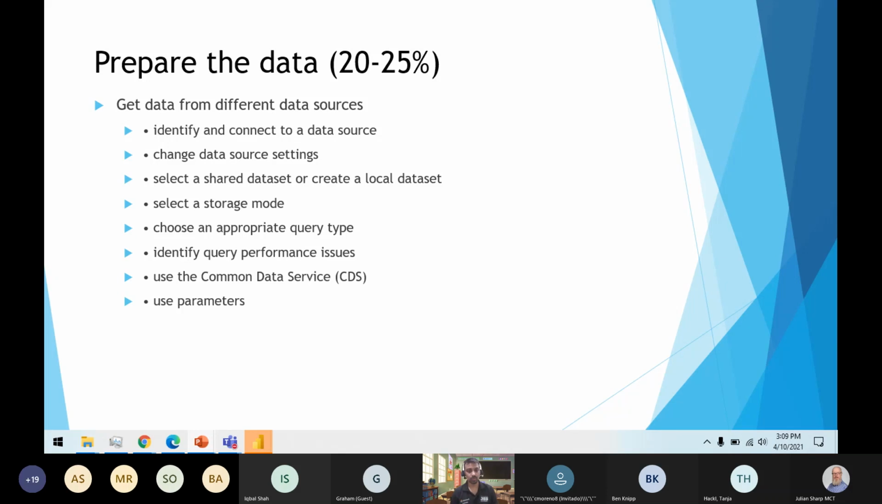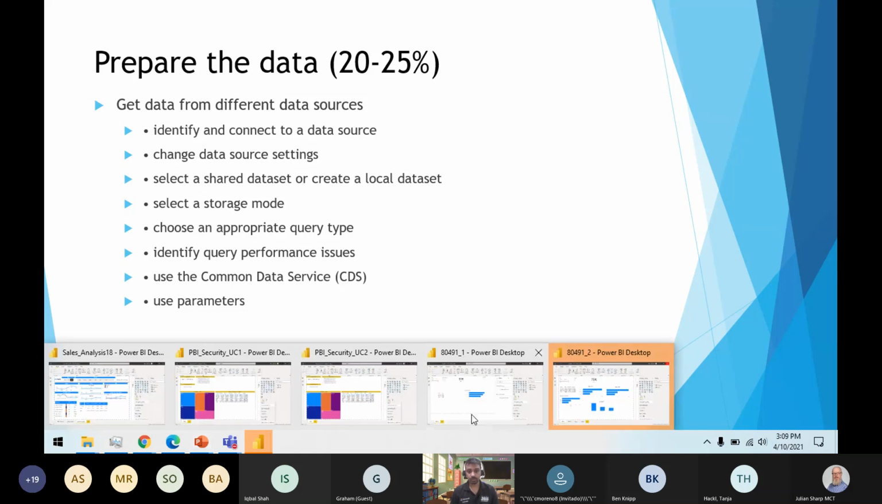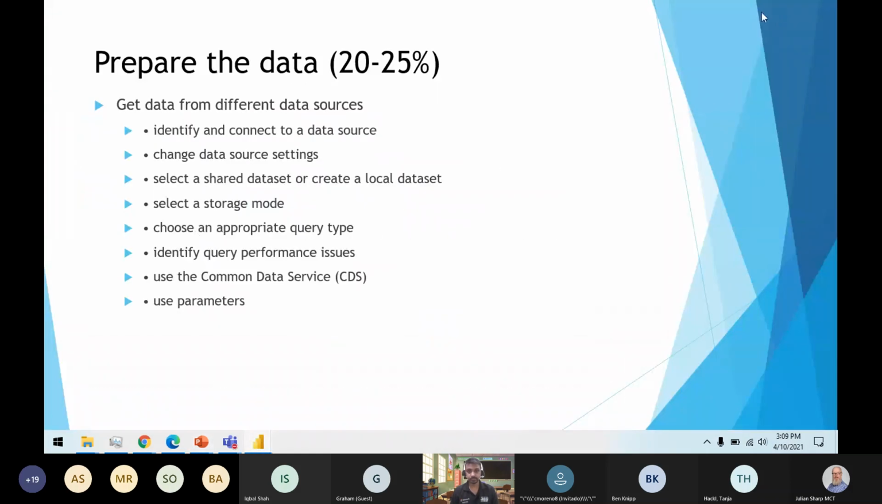or which data import or data live connection you want to use. I will be going into the Power BI file in just a moment to show. So these are some of the topics here: identify and connect to a data source, change data source settings, select a shared data source or create a local data source, select a storage mode, choose an appropriate data type, query type, identify the query performance issues, use parameters. So let's start with this one.